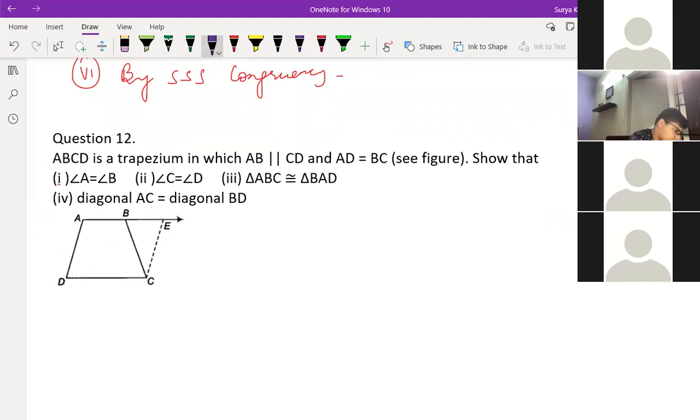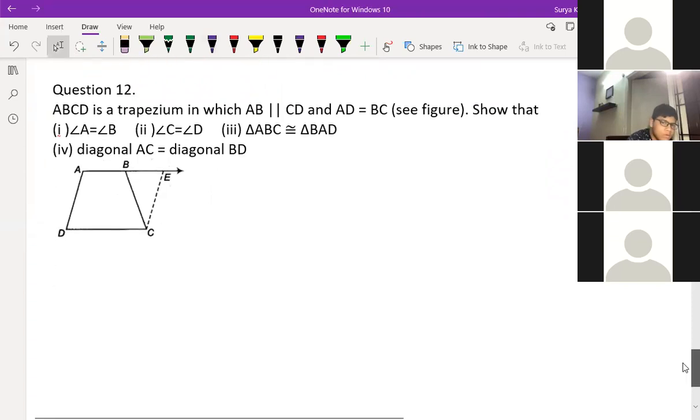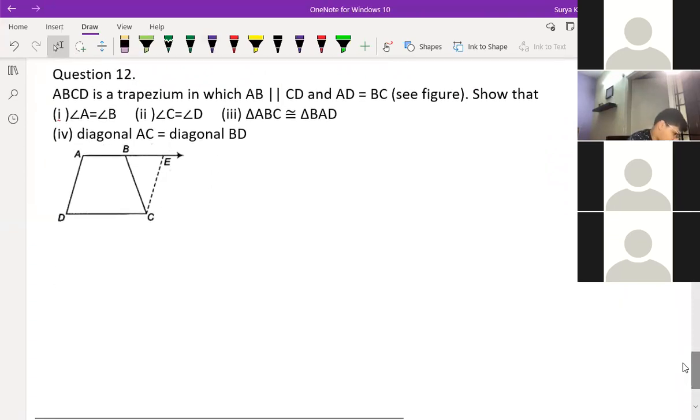Nihar, can you do this question? One minute, sir. You have to prove first that angle A is equal to angle B. How to prove this? If you prove this, ADCE is a parallelogram, right?